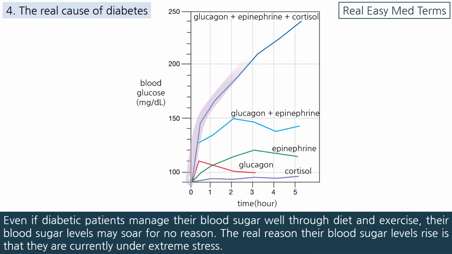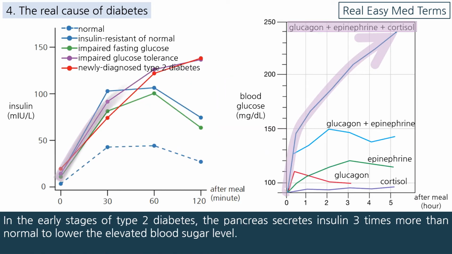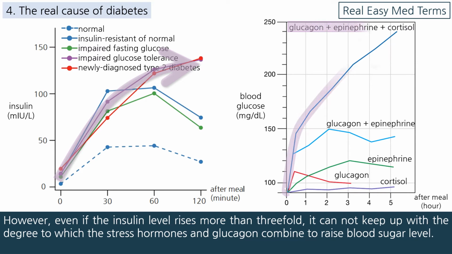Even if diabetic patients manage their blood sugar well, through diet and exercise, their blood sugar levels may soar for no reason. The real reason their blood sugar levels rise is that they are currently under extreme stress. In the early stages of type 2 diabetes, the pancreas secretes insulin 3 times more than normal to lower the elevated blood sugar level. However, even if the insulin level rises more than threefold, it cannot keep up with the degree to which the stress hormones and glucagon combine to raise blood sugar level.